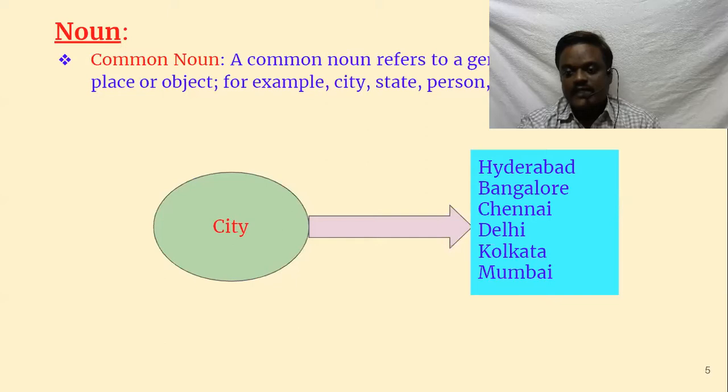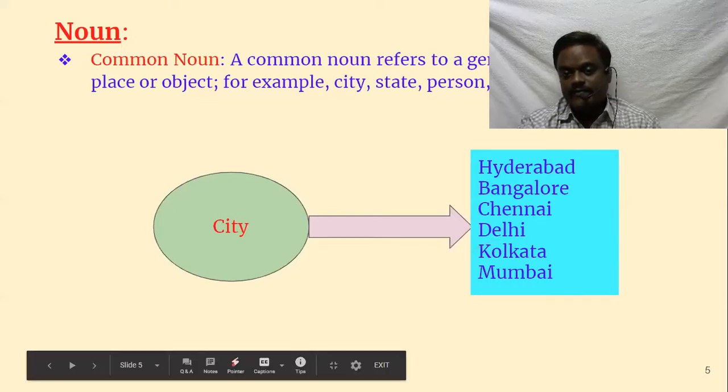Whereas if I say teacher, there are so many teachers, and those so many people can be called with just one name, that is teacher. So common noun means a common name for many people. It is like in mathematics, one to many relations.